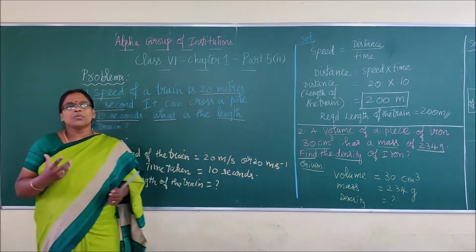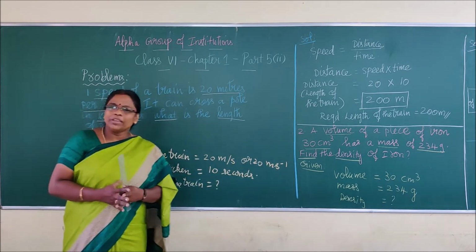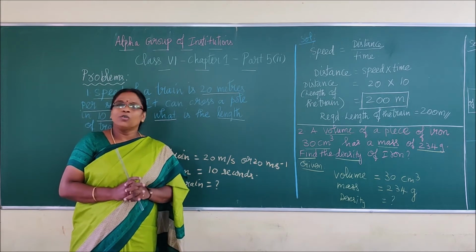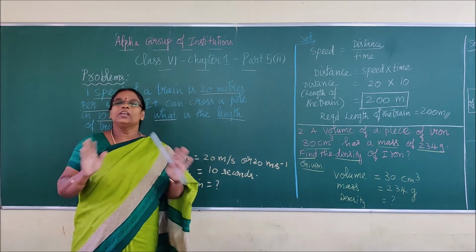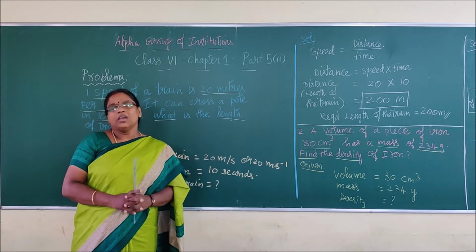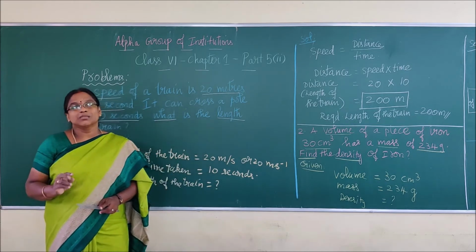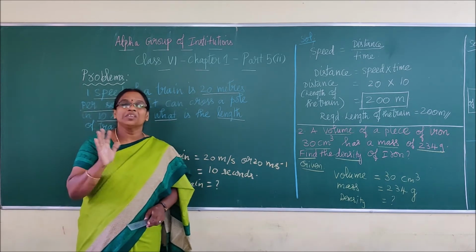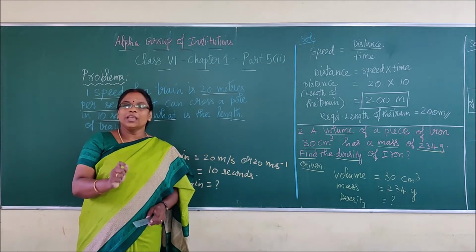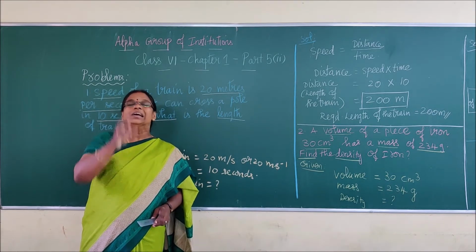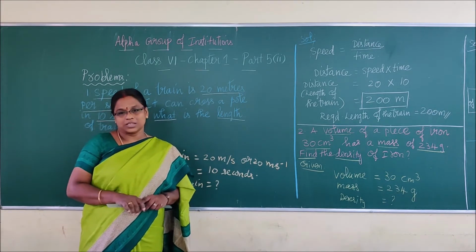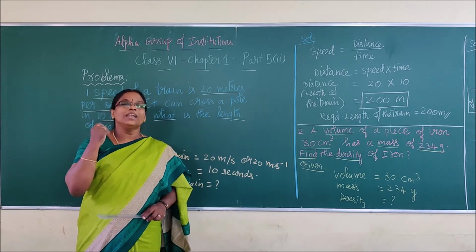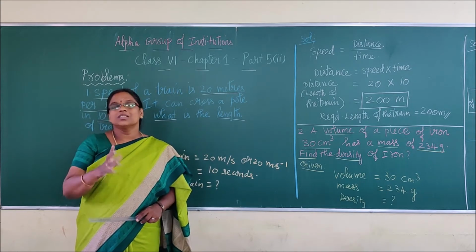How do we do sums? Sums mean they come only in maths. How can we do sums in physics? Don't let these questions stay in your mind. More than mathematics sums, physics sums will be very, very easy. The only thing is you have to be thorough with the steps and the formulas. If you know that, you can crack all the sums just like that.